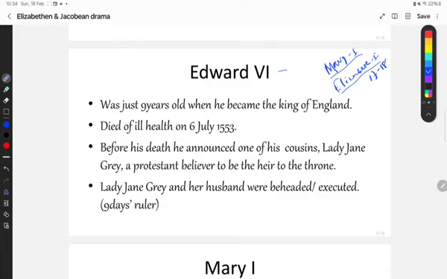So the last option was Edward the Sixth, but the problem at that time was that Edward the Sixth was only 9 years old when Henry the Eighth died. Still, as there were no other options and no other successor, Edward the Sixth was declared as the King of England when he was only 9 years old. And due to his ill health, he died on 6th July 1553 at a very early age. At the age of just 15 years, he died. But before his death, he had already declared who would be his successor.